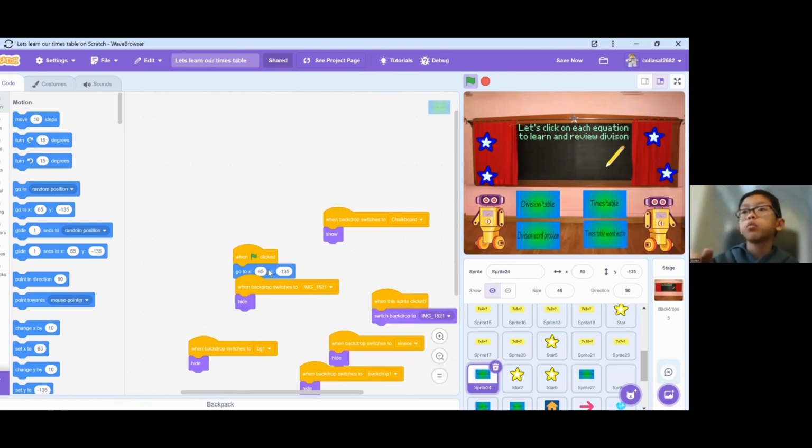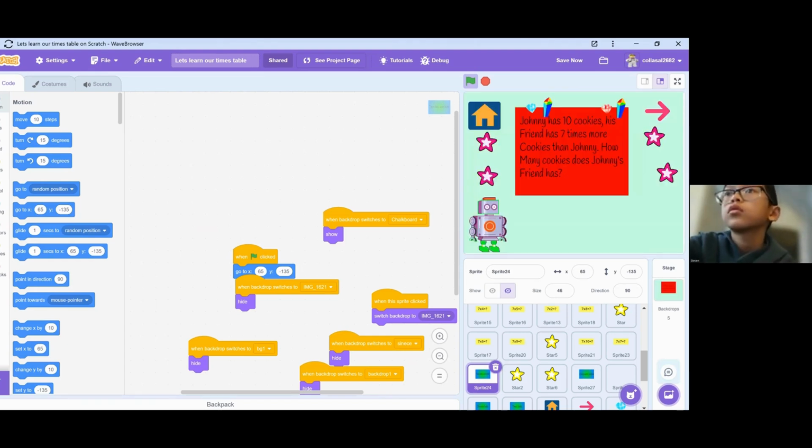I use this to put in place, like the timetable with math, to put in place over here. When the backdrop switches to, I use these to make it show only on the chalkboard, nowhere else. And this one goes to the timetable word math background.